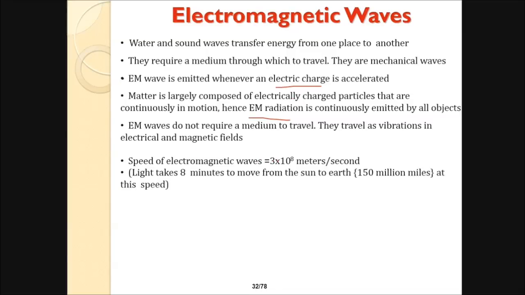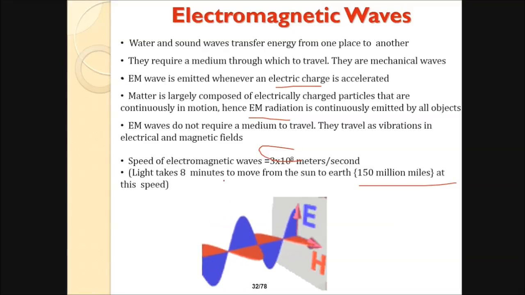The speed of electromagnetic waves is the speed of light, 3 × 10^8 meters per second. So light takes 8 minutes to move from the Sun to the Earth, that is 150 million miles, at this speed. This is how electromagnetic waves are generated if you have electric and magnetic fields.